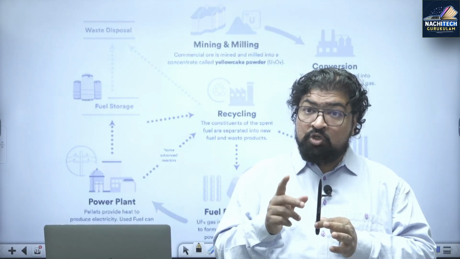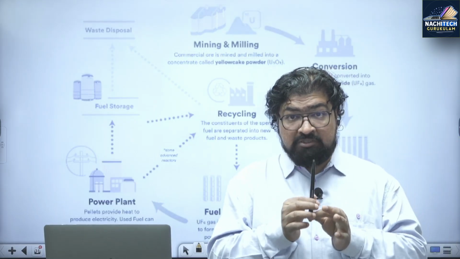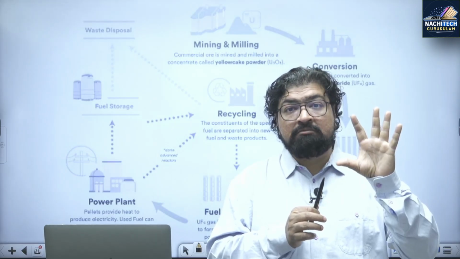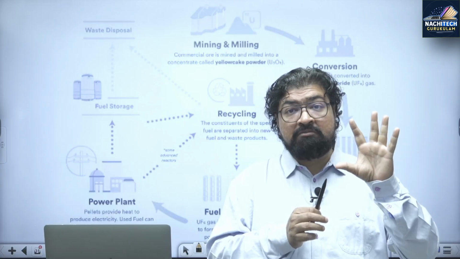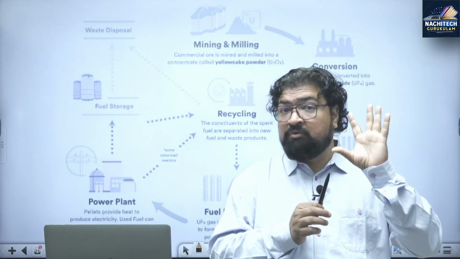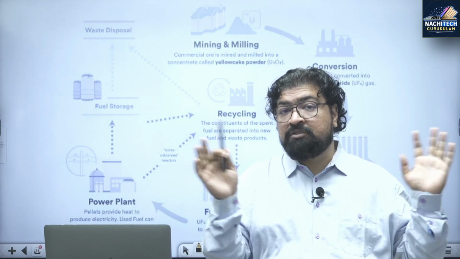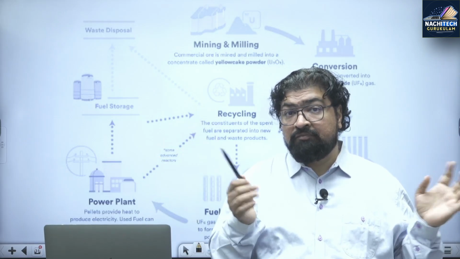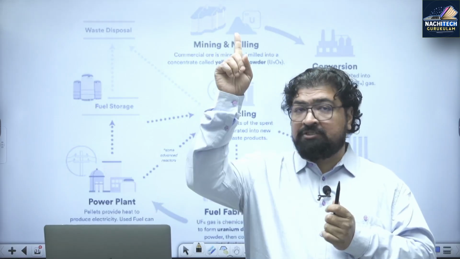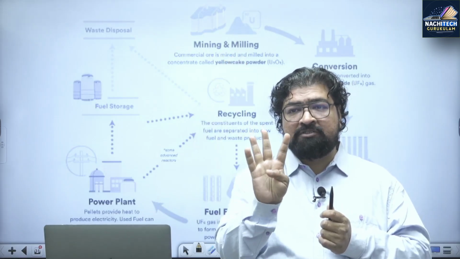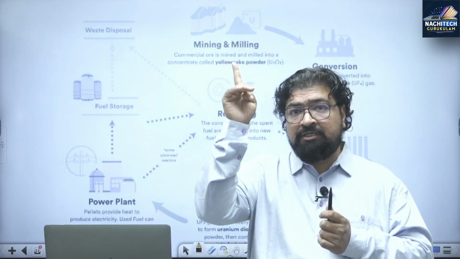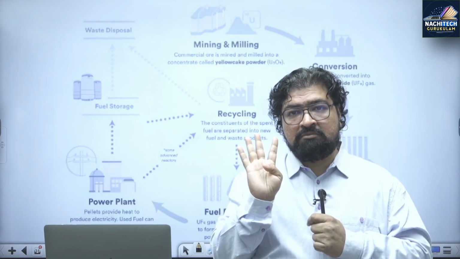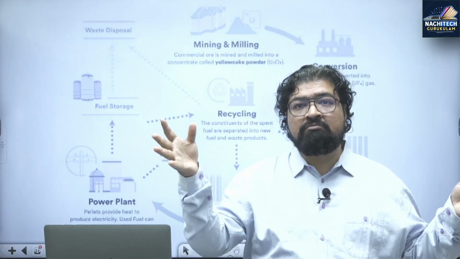If we are going to make nuclear weapons, then we need to enrich uranium to a high level, 40%, 50%, 90%. Because what is the purpose of nuclear weapon? Destruction, tabahi, barbadi. More and more uranium enrichment. For power generation, for electricity generation, we need only 3 to 5%. That's it. For electricity in a nuclear reactor, we need only 3 to 5%. But for others, we need more.